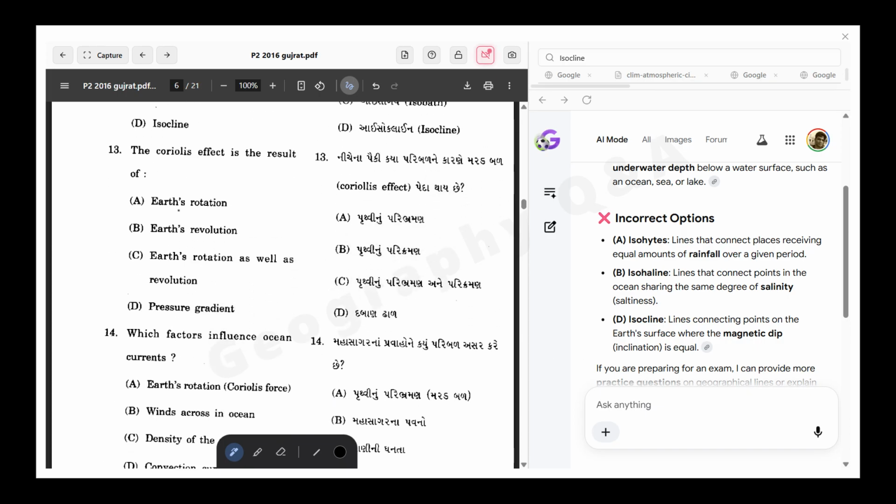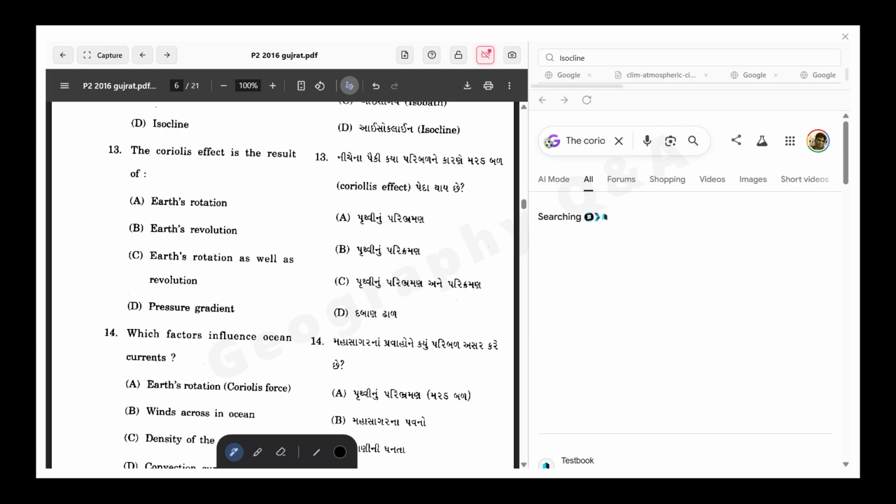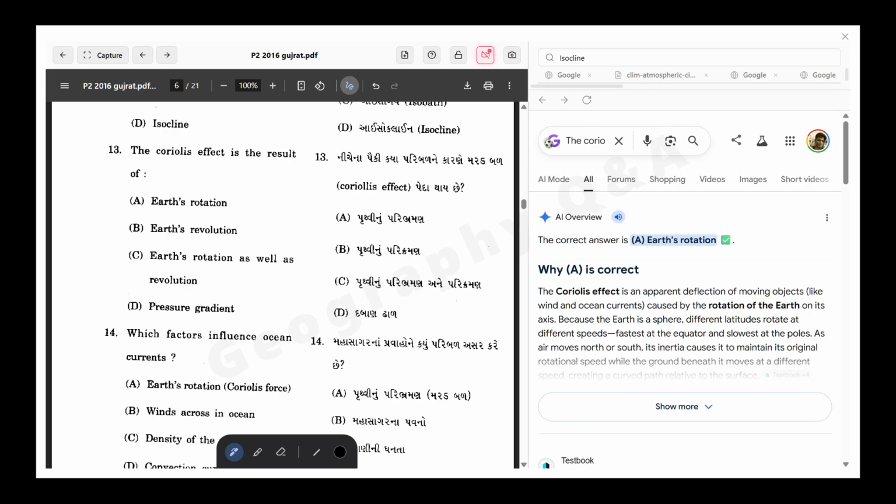Now the next question is, the Coriolis force. The Coriolis force is the result of which of the following: Earth's rotation, Earth's revolution, rotation as well as revolution, and pressure gradient. Is it the result of rotation and revolution, or only rotation? The correct answer is Earth's rotation only.